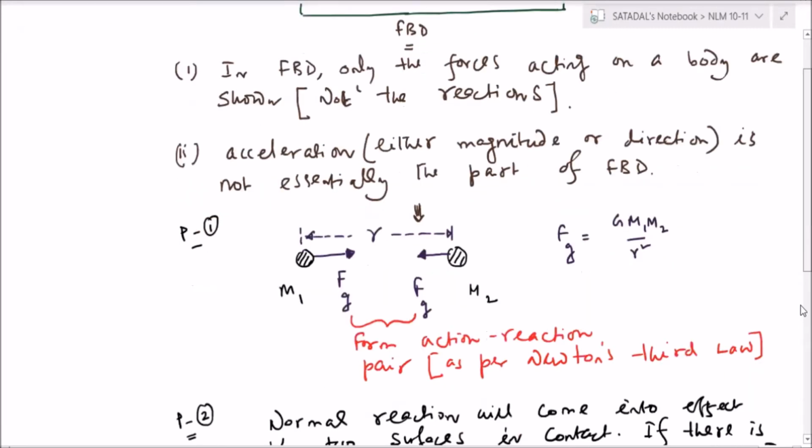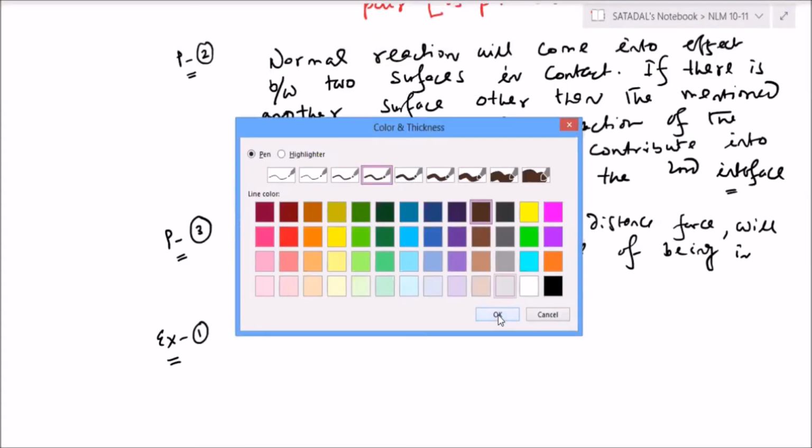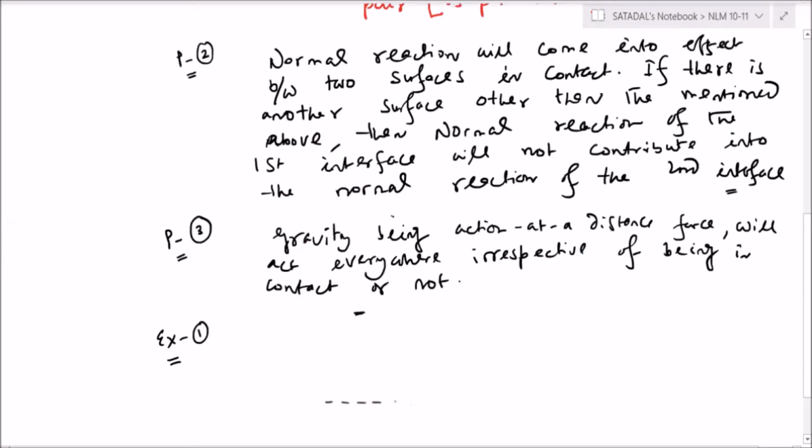Yes, sir. Right. Chal, now we are actively coming for the example to understand everything in detail. So first I am going to take the easiest example actually. That there is only earth surface. This is ground. And over ground a block is kept.